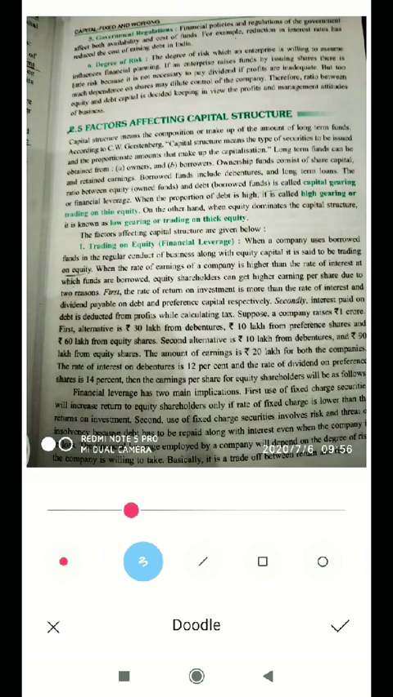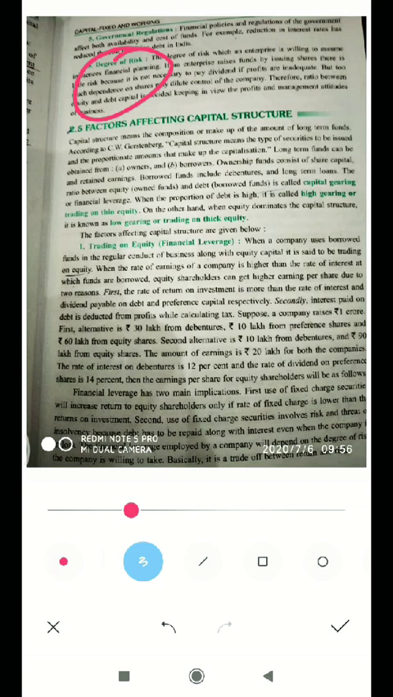Okay, my dear students. Next, degree of risk. What type of business we are doing, and what amount of risk we can take in the business concern should be in our mind when we are preparing our financial plan. What is the degree of risk? So all these points we should keep very clear in chapter number 2.